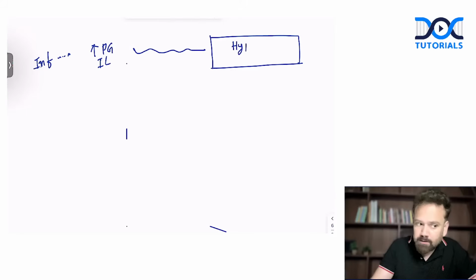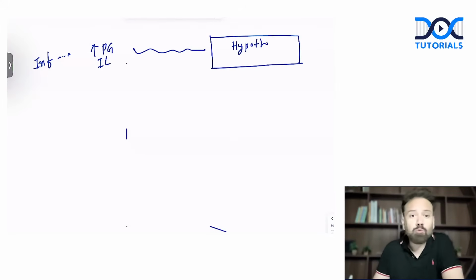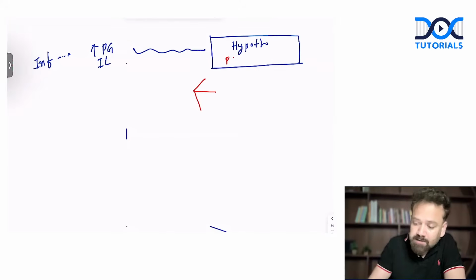What are they going to do? There are different types of action. When there is infection, prostaglandin synthesis happens in the hypothalamus, and number one, they will increase the set point.